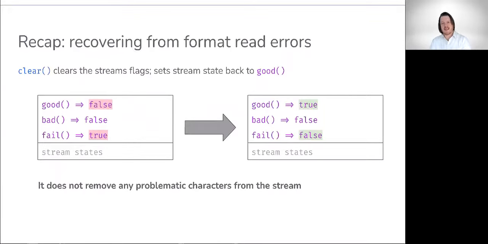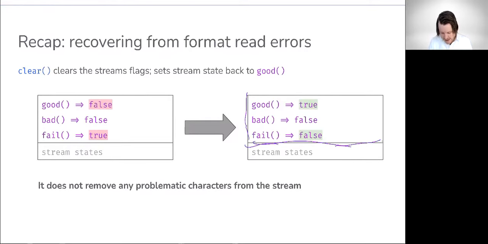So for emphasis, all cin.clear, or our input file stream.clear, does is it sets the stream back to good. So on a failure, we might observe false and then true for these different states that we can ask the stream about. In the case of cin.clear or ifs.clear or some other stream.clear, we're simply reverting back to the good state.